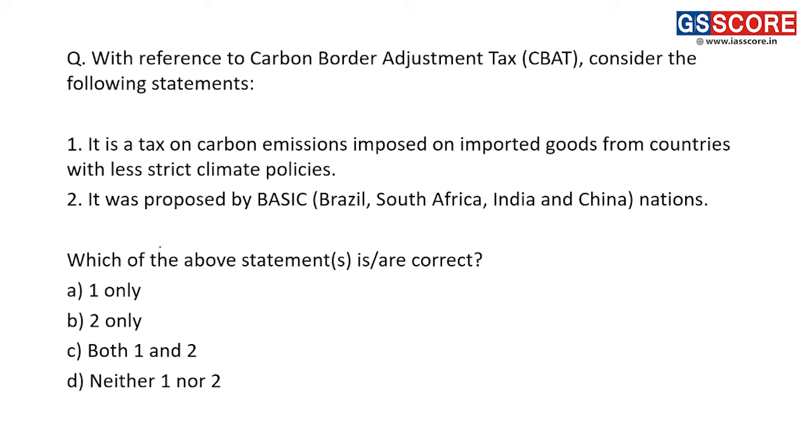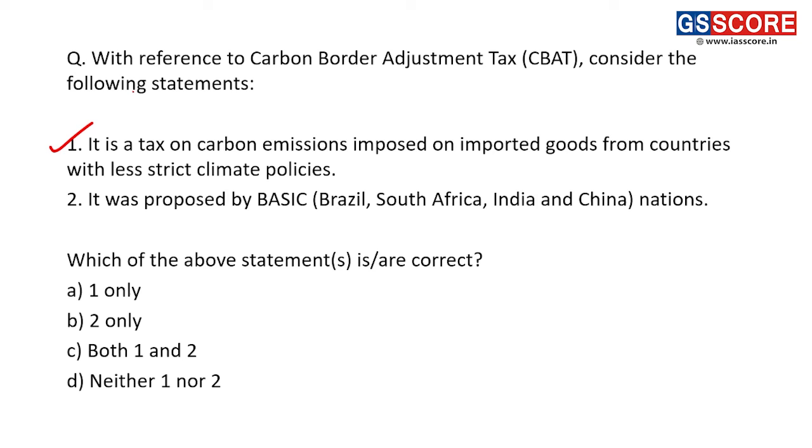with reference to carbon border adjustment tax CBAT, consider the following statements. First, it is a tax on carbon emissions imposed on imported goods from countries with less strict climate policies. Right, so this statement is a correct statement regarding carbon border adjustment tax.